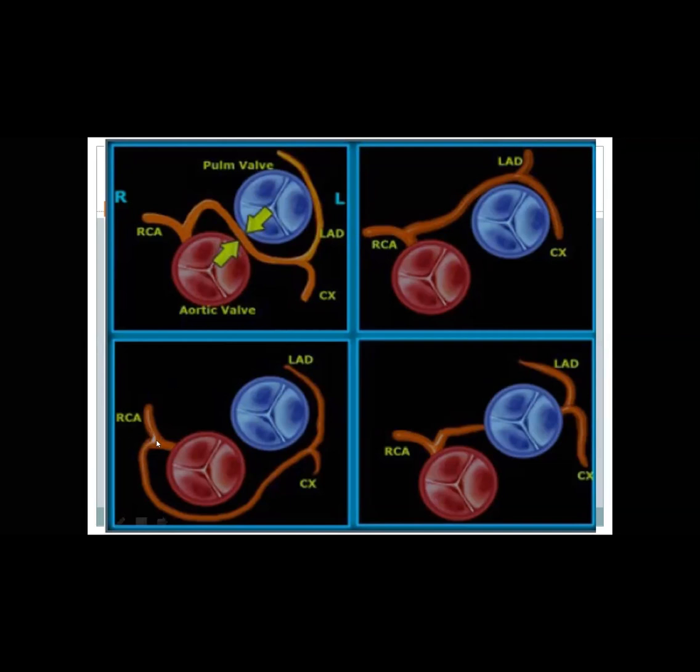This one, the left main retroaortic course, then bifurcating to LAD and CIRC, in the lower left, is also benign. The lower right, the RCA giving left main, is retropulmonary or below the pulmonary artery, and it is also benign. Okay, you understand it? At the same time, I can get anomalous RCA from the left system, and it can go through a malignant or benign course. It depends on the course. So we see some examples.